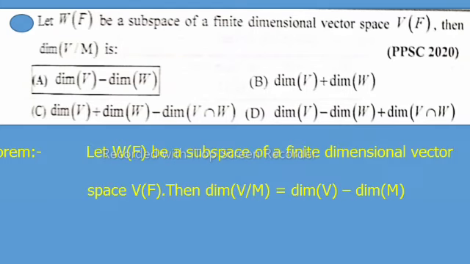Solution: theorem, that is, let W over F be a subspace of a finite dimensional vector space V over F, then the dimension of V minus W is equal to the dimension of V minus the dimension of W. So option A is correct, which is the required solution.